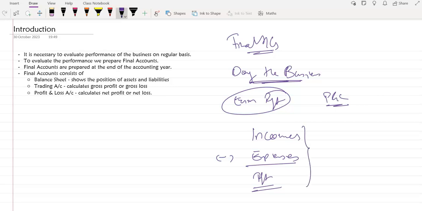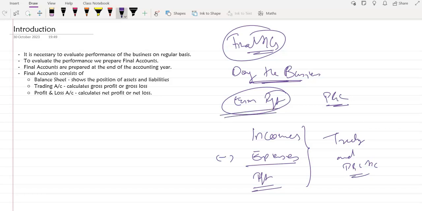The same thing we are going to do by preparing our trading and P&L account. We'll see in a few minutes. But before we jump in, I just want to say how we are doing it. When we are preparing the final accounts, there are two things. Yes, we are doing the business to earn profit and therefore we want to see the profit.